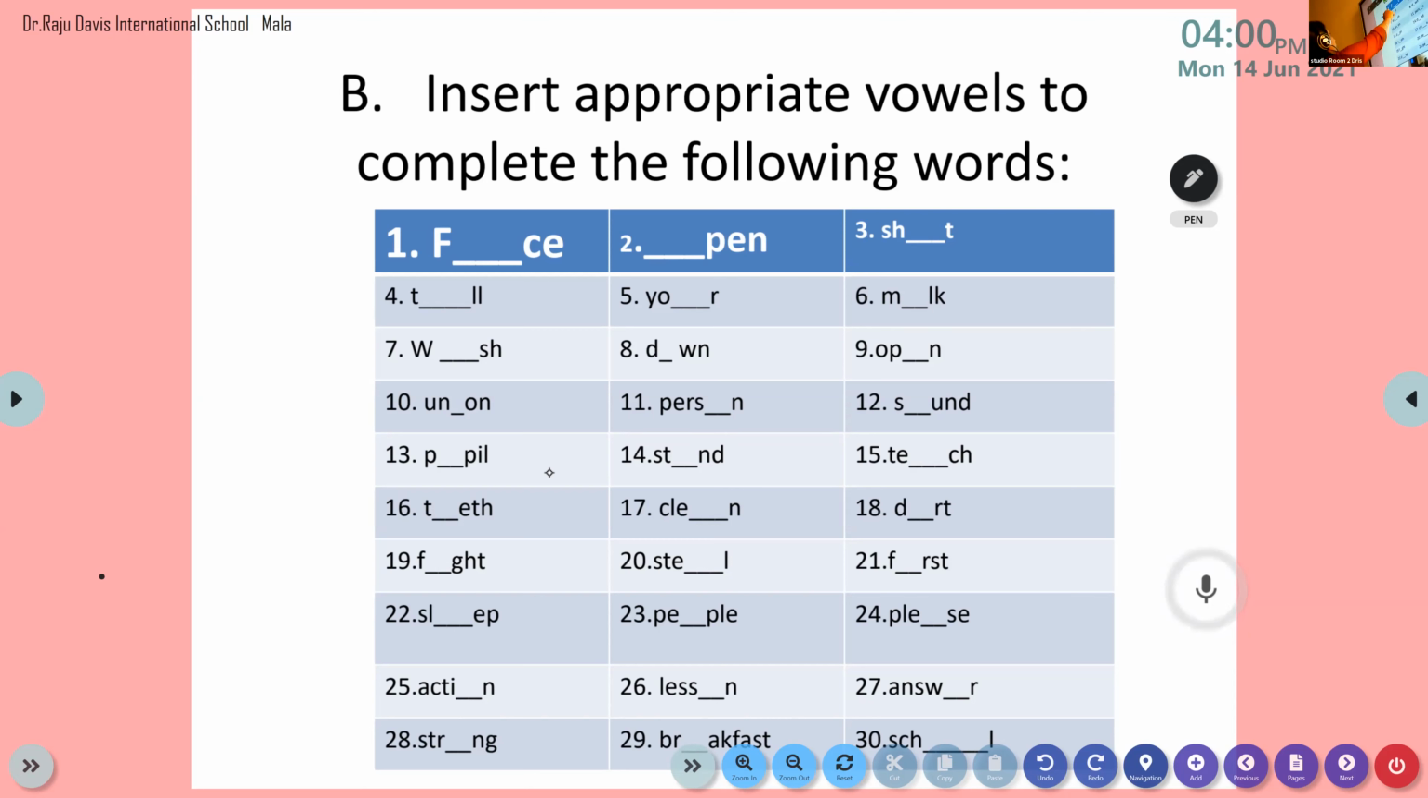What is this? F-C-E. Which letter has to be inserted? F-A-C-E.